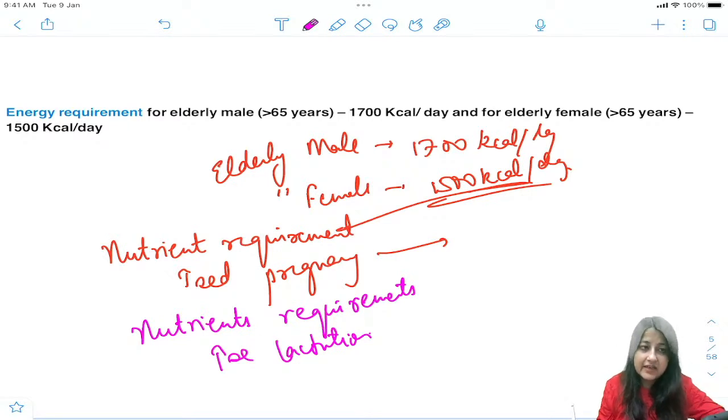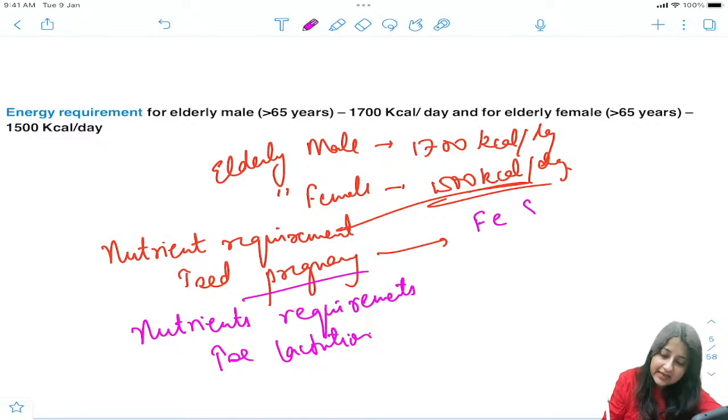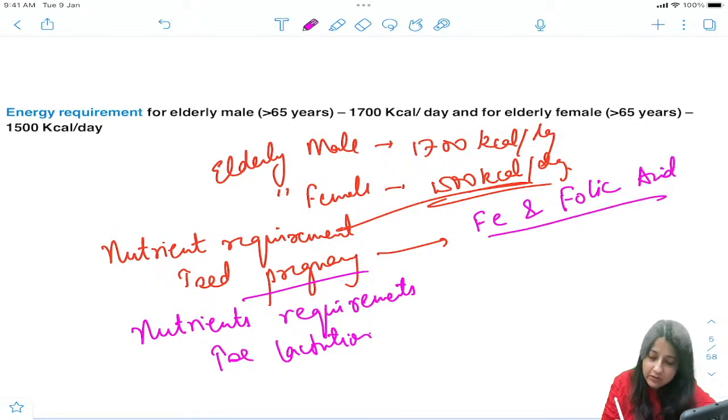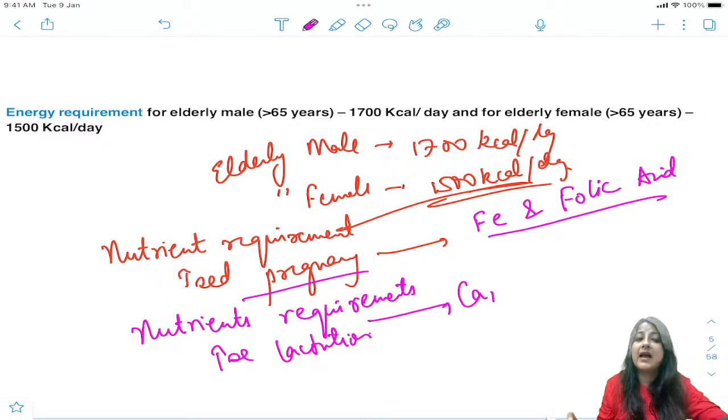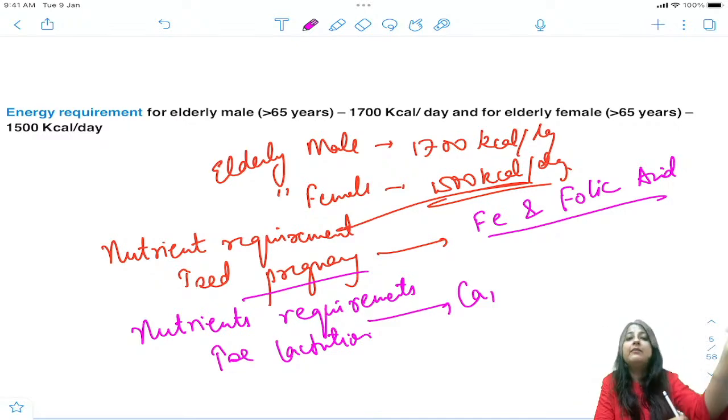Very good, guys. So when we talk about pregnancy, it is of course iron and folic acid. That we will see in Anemia Mukt Bharat right now. And for lactation, आप क्या याद रखोगे? This is very very important. Calcium is required, increased. Technically calcium 1000 होता है, but during lactation it becomes 1200.